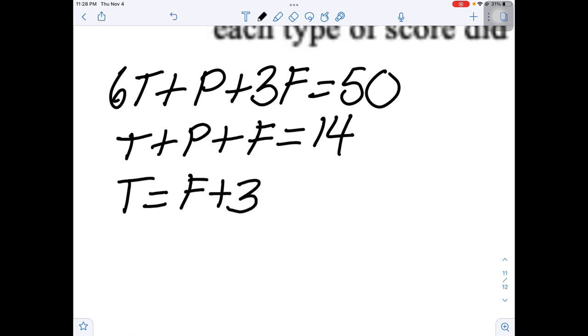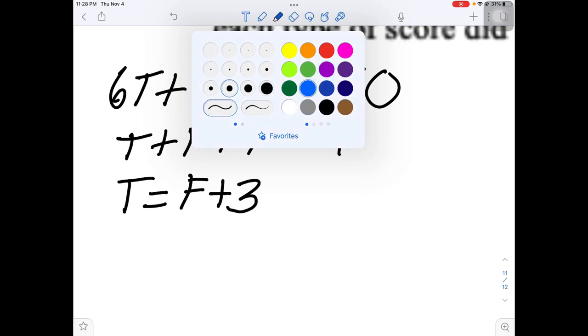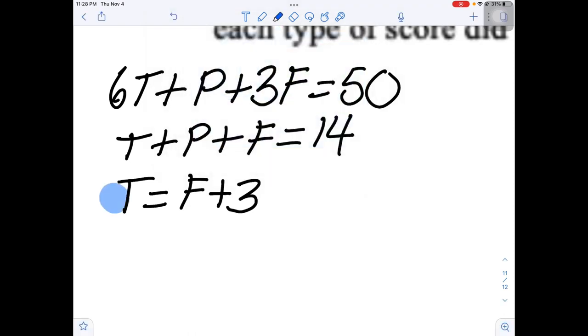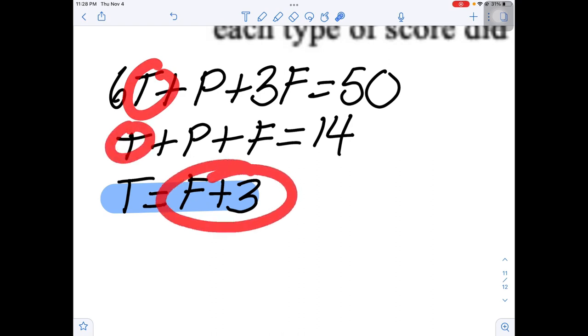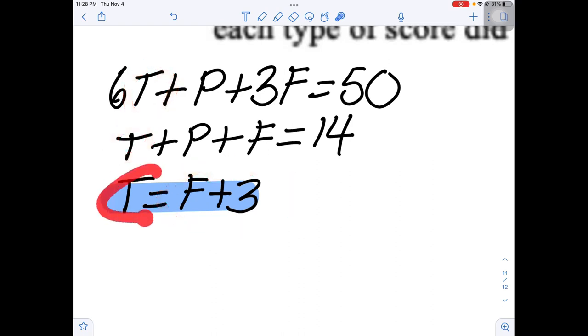Okay? So if we noticed here, this T is already by itself. So what I'm going to do is everywhere that I see T on these top 2 equations, I'm going to plug in F plus 3 because T is equal to F plus 3.